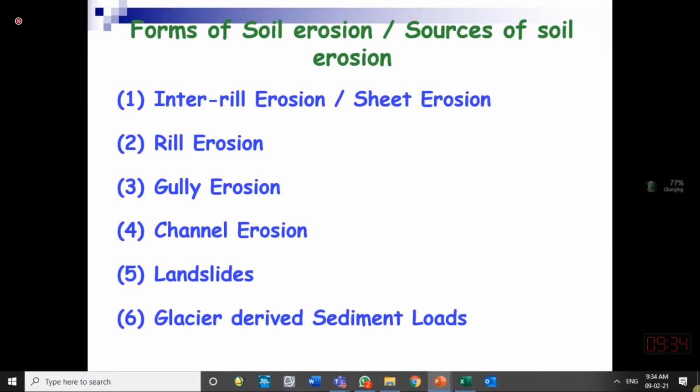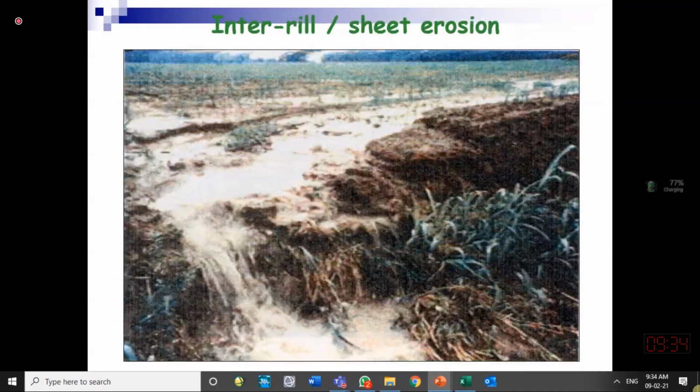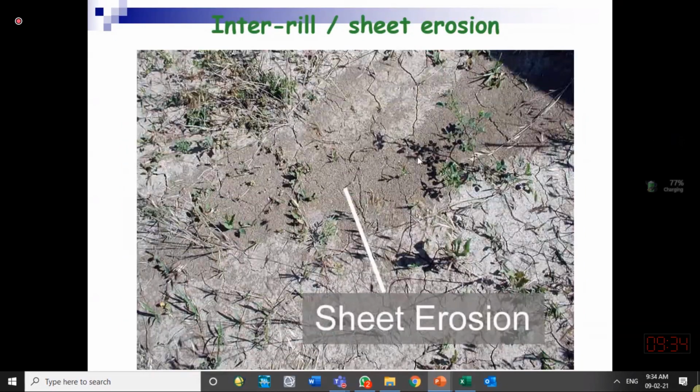Then sheet flow joins together to make small channels. We can see it over here. What we are seeing at the top is the sheet flow. Because of this sheet flow, some erosion will occur from the top surface. We say this is sheet erosion.